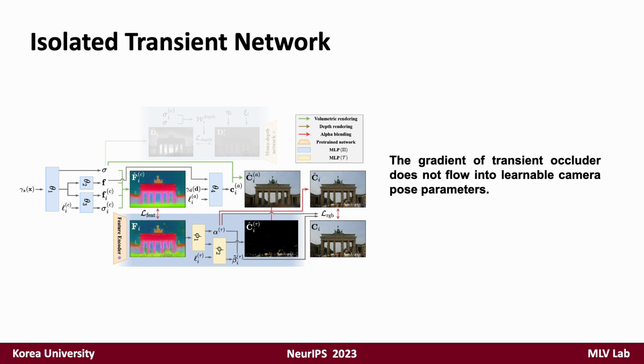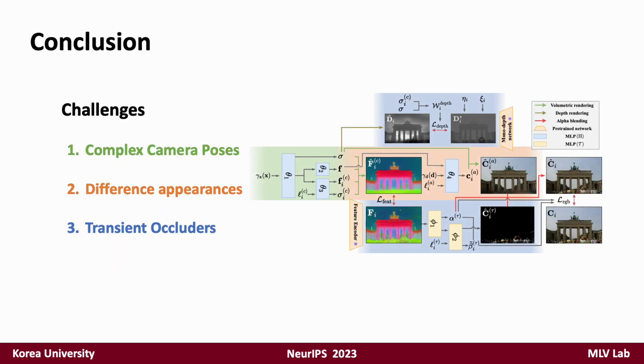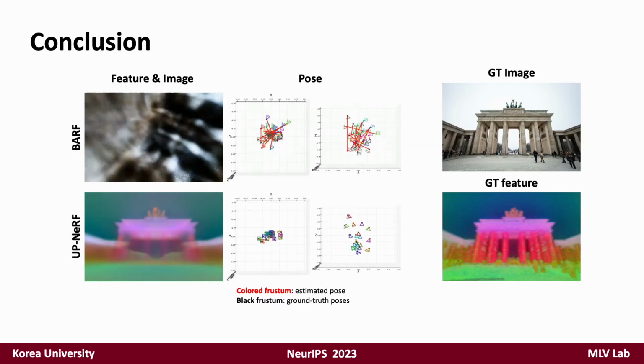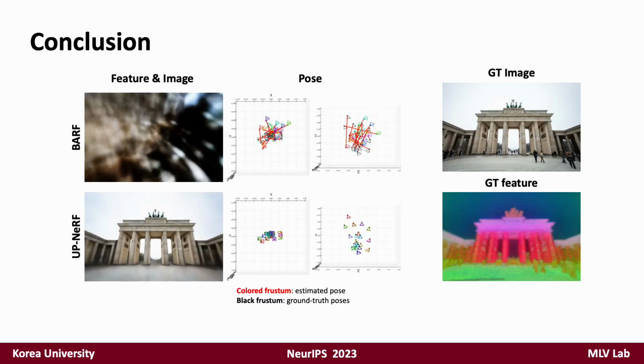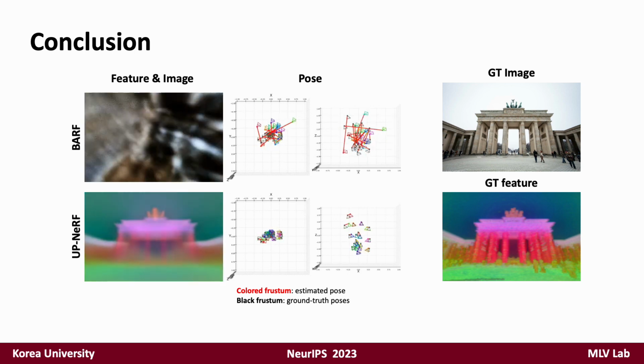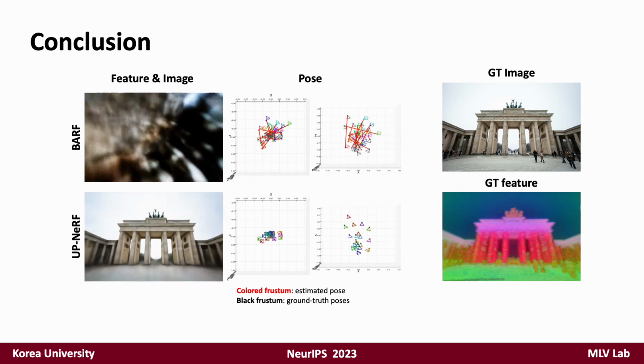Lastly, to ensure that the rendered transient objects do not influence the learnable pose parameters, we isolate the transient network π from the NeRF network θ. So the gradients of transient occluders do not flow into the pose parameters. By addressing these three challenges, UP-NeRF successfully trains unposed NeRF with unconstrained images. This is a comparison of the training processes between BARF and UP-NeRF.